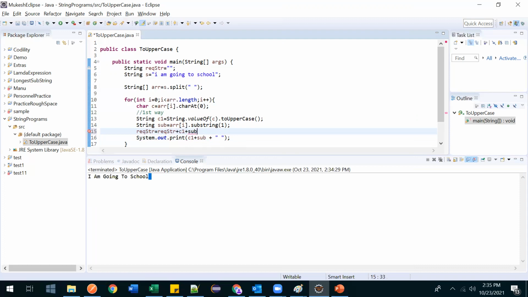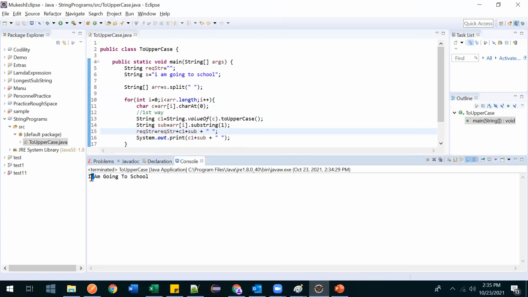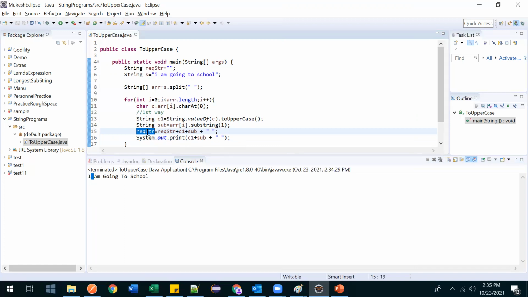So this we got. Then after that we have to append space, plus space, because after every word some space should be there, right? So that I appended in this requiredString.